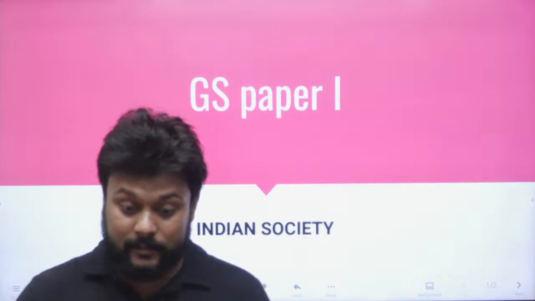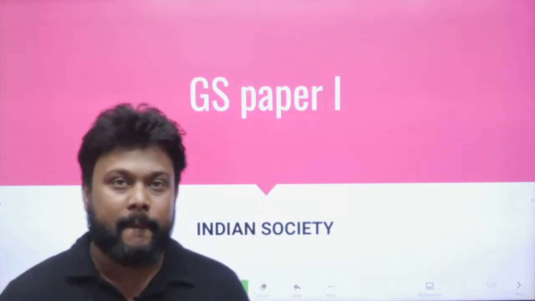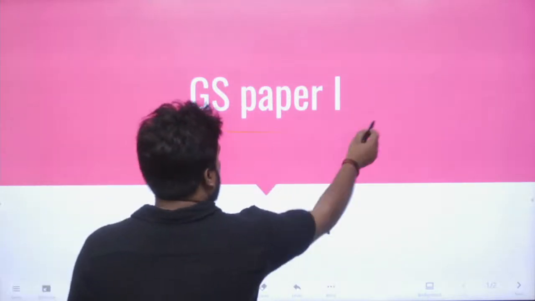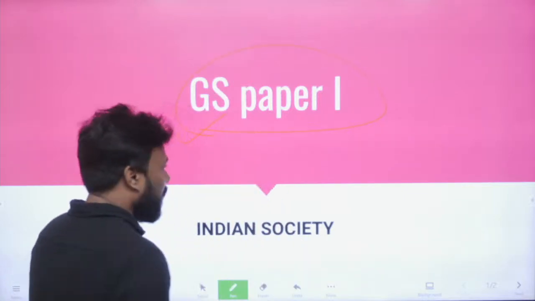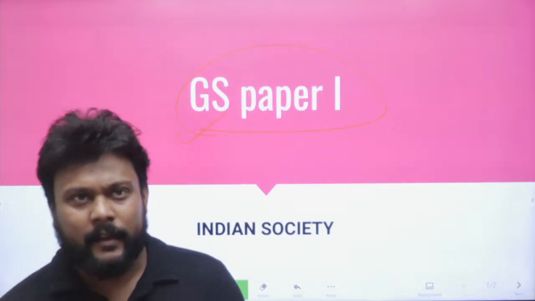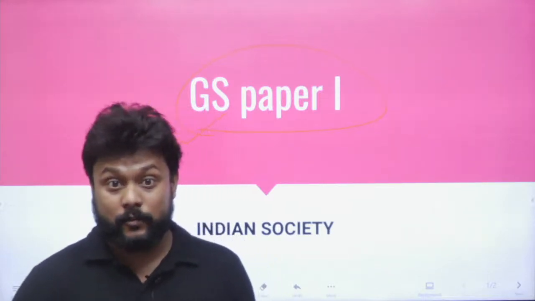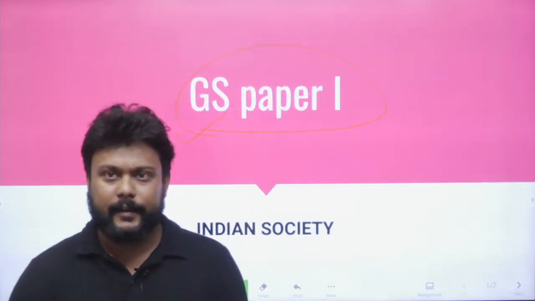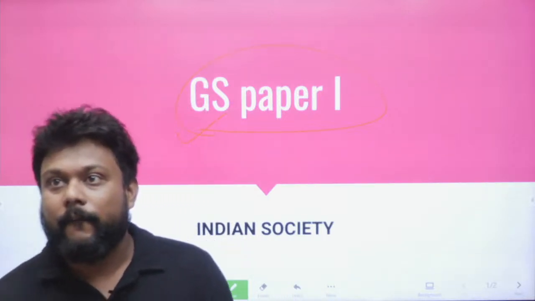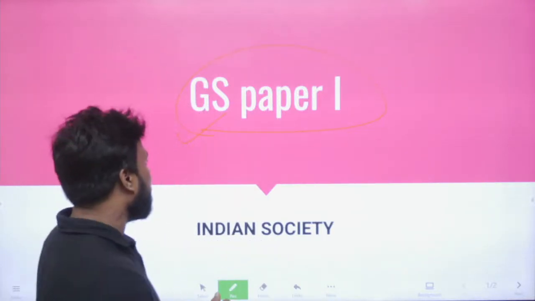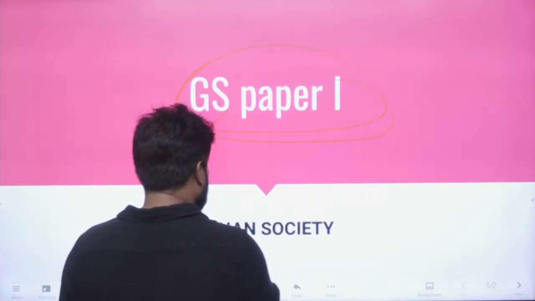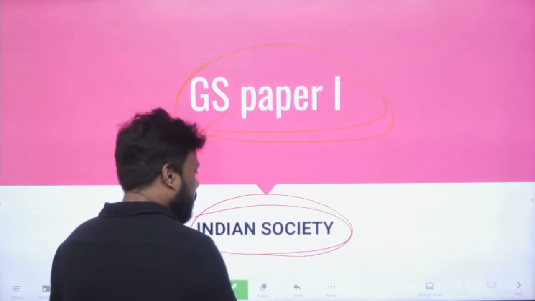I'll discuss this GS paper 1. Overall, if I say, there are 6 questions that have been asked from this section. In fact, there are some overlapping areas also. The society has been linked with Indian history, and mainly this time some other idea. So there are 6 basic questions related to this GS paper 1 Indian society. I will discuss what could be the answer to these questions.